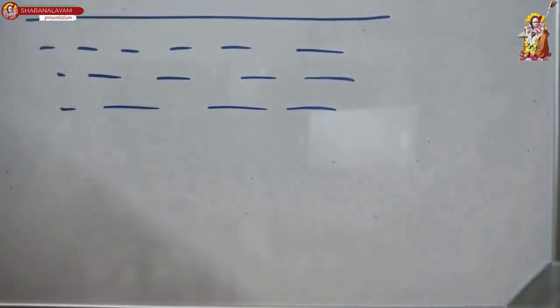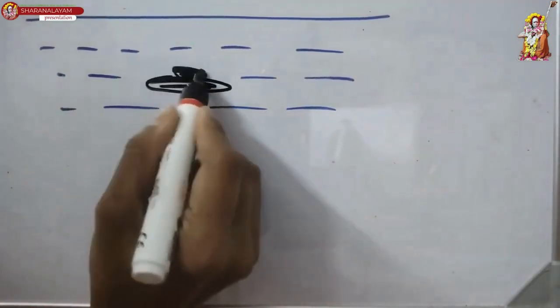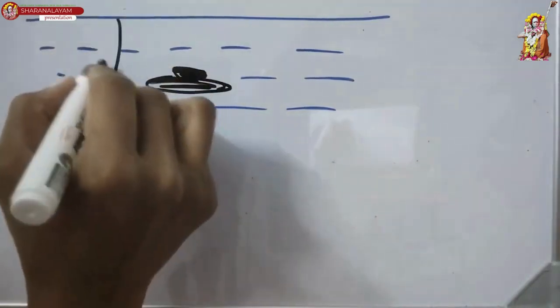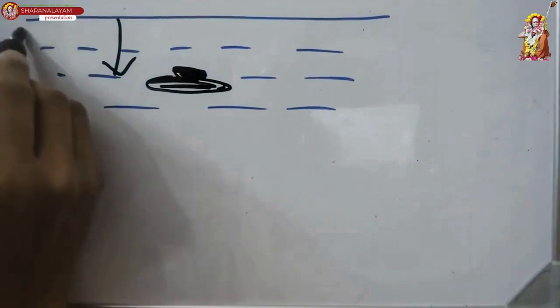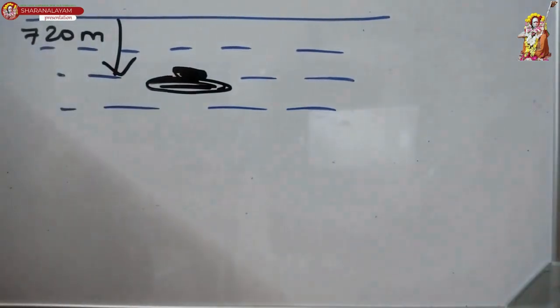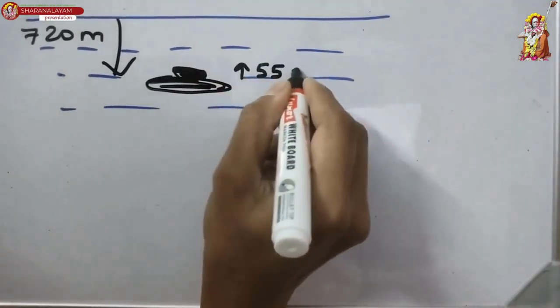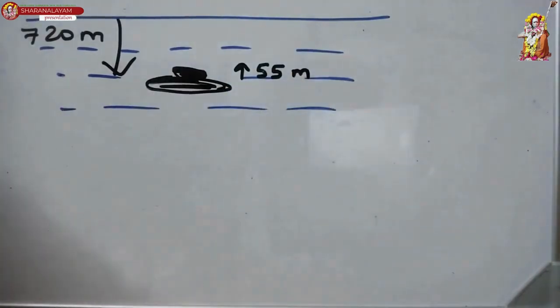Now a submarine is to ascend 55 meters if its current position is 720 meters below sea level. Say suppose here is the submarine. Okay, that position is 720 meters below sea level, and if it has to ascend 55 meters, so it has to go up by 55 meters.